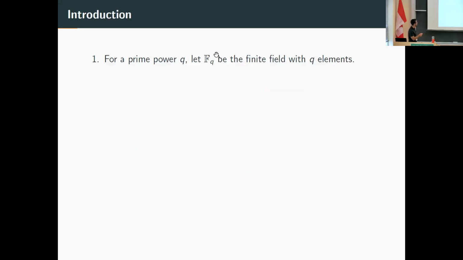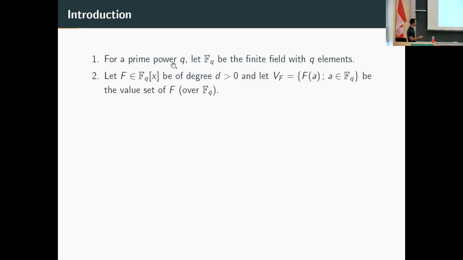I'll start by fixing some notation. So we fix here Q, a prime power. So we know that there exists, up to isomorphism, a finite field with Q elements, which we denote by FQ. Okay, so now we consider one univariate polynomial of degree d defined over the finite field FQ and consider its value set.